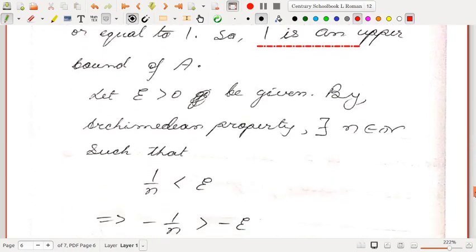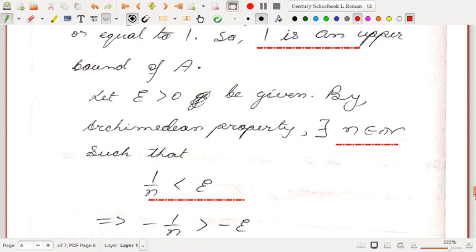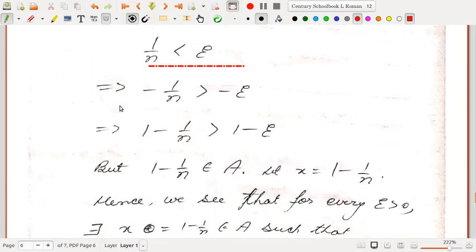Let epsilon greater than 0 be given. Then by the Archimedean property, we can find a natural number n such that 1/n is less than epsilon. Okay. So multiply both sides by -1. So -1/n is greater than -epsilon. Now add 1 to both sides: 1 minus 1/n is greater than 1 minus epsilon. But what is 1 minus 1/n? It is an element inside the set A.